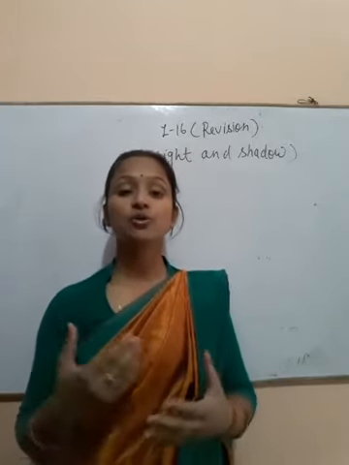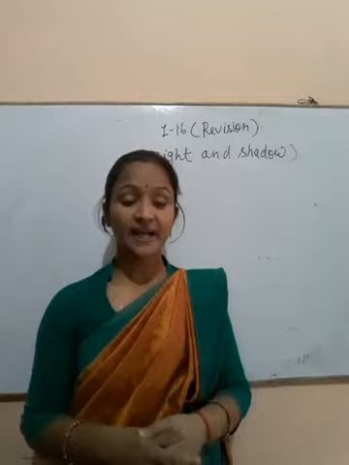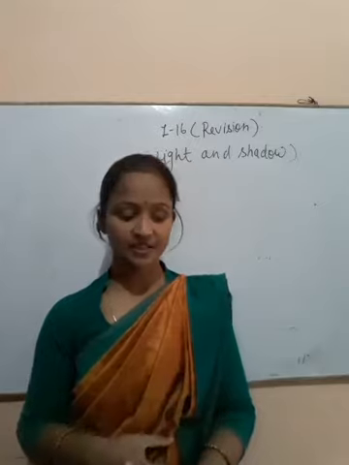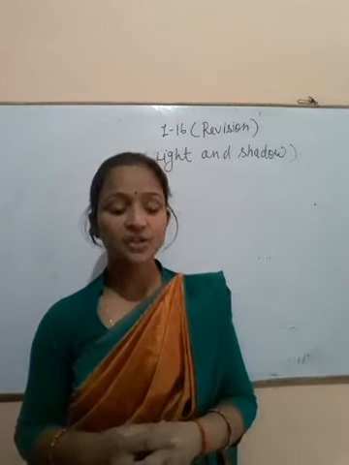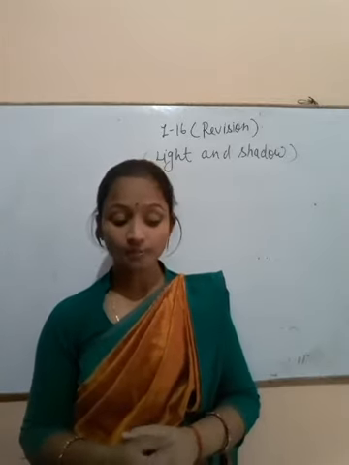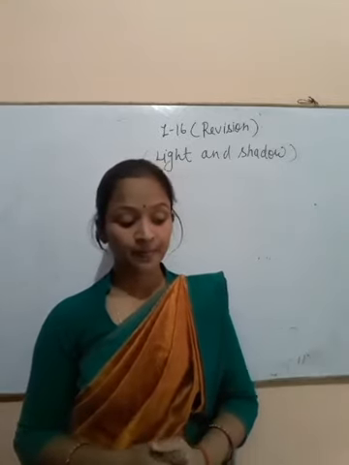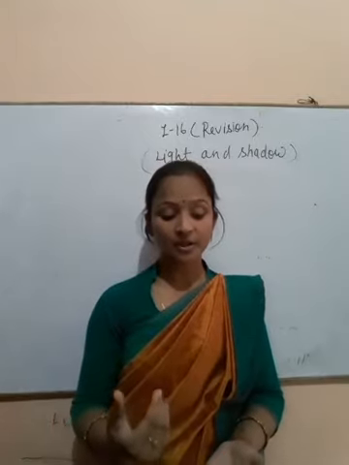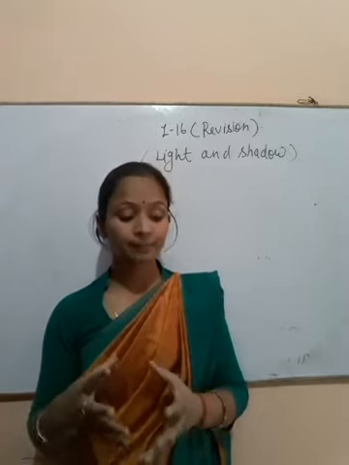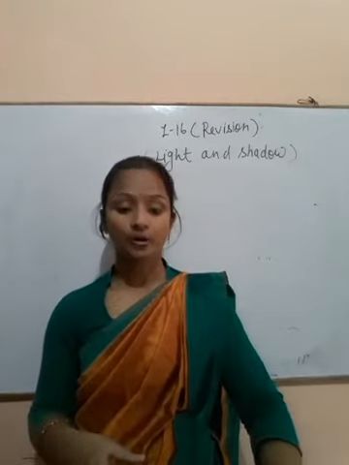Now come to the formation of a shadow. Three things are needed to form a shadow: the object, the source of light, and the surface. When we see the shadow of a tree, the object is the tree, the source of light is the sun, and the surface is the ground. The shadow of an object is always formed on the side opposite to the light source, and the shape of the shadow depends on the shape of the object.